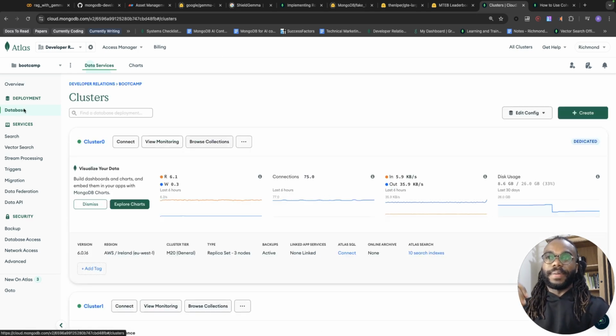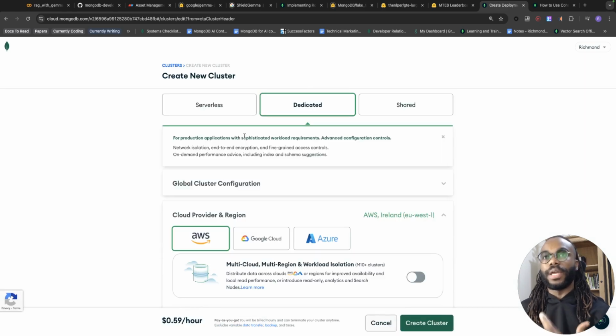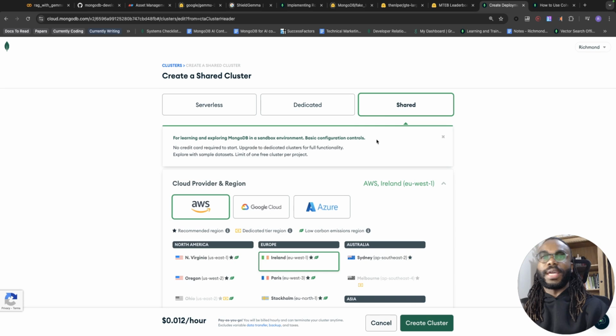If you click on database here, you can see a create button over here. Click on the create button, and you create your cluster. I'm not going to get a free cluster because I think I've used up all my free clusters, but if you're registering for MongoDB for the first time, go into the shared tier and you can get free clusters.